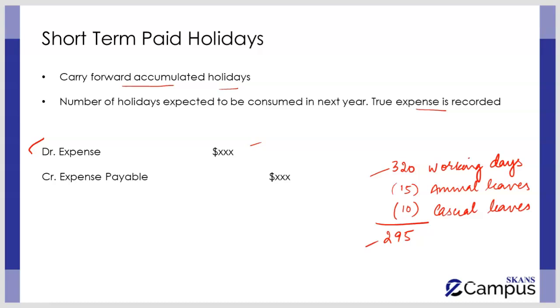When you recognize the expense, you have to make sure that you had already committed that even if the employee does not come into the business for these 25 days, he or she is going to be compensated for it. That is the concept, which is why we pass this double entry: debit expense, credit expense payable. Now let's solve a question for a better understanding of this concept.